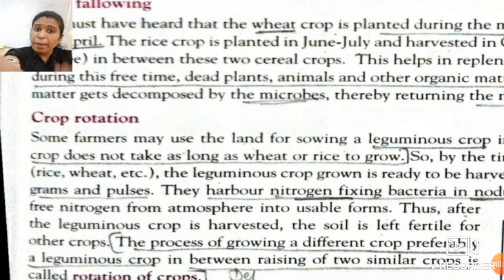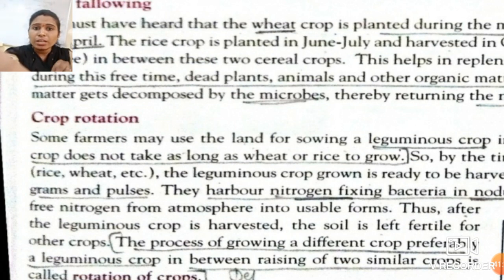So if we plant these leguminous plants before planting rice and wheat, what will happen? The nitrogen fixing bacteria present in the root nodules of the leguminous plant convert atmospheric nitrogen into the usable form. After that, whenever we harvest the leguminous crop, the soil contains nitrogen.